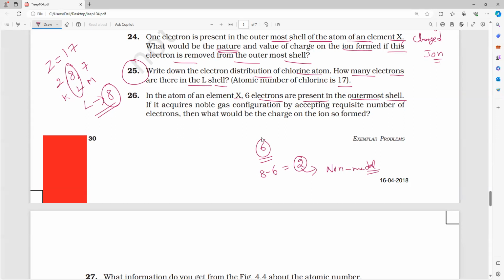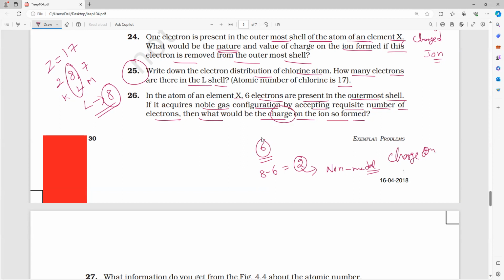Now, if it acquires a noble gas configuration by accepting the requisite number of electrons, then what would be the charge on the ion it forms? What is the charge it will form? It is taking 2 electrons. So what is the charge? Negative charge. How much is it? The charge on the ion will be how much?